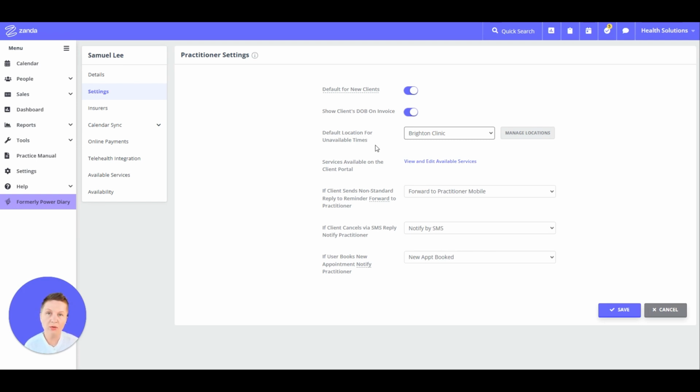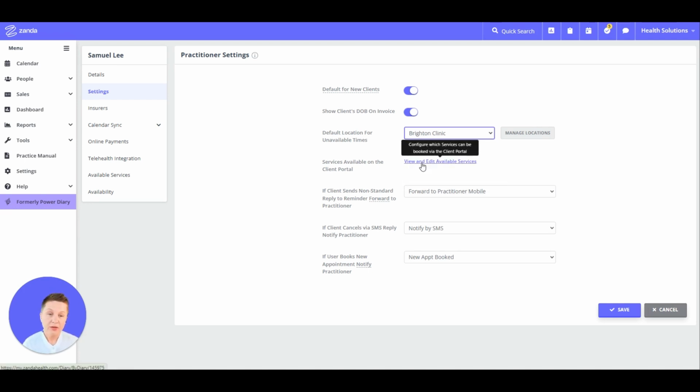Remember how on our main calendar screen we have the grayed out unavailable times. So manually, if a user creates an appointment in those grayed out blocks, it's possible. And by default, the system will apply a location to that appointment. And this is where you can specify the default location for this practitioner's unavailable time.